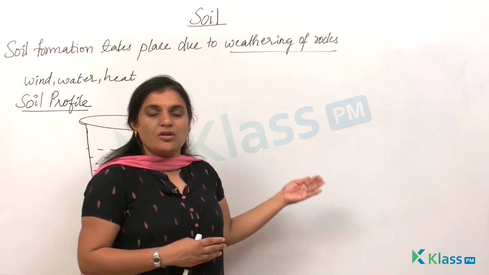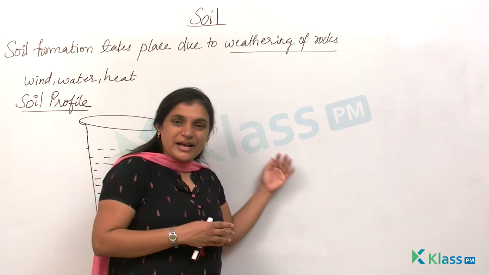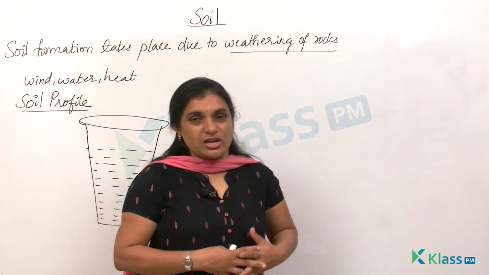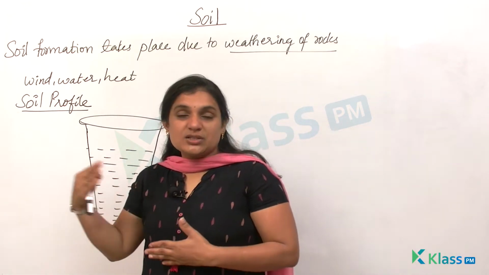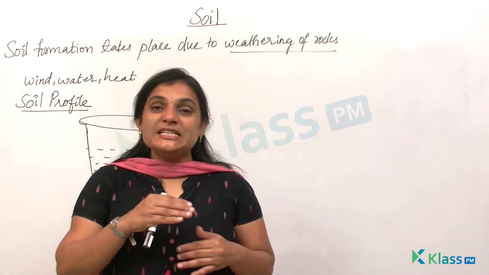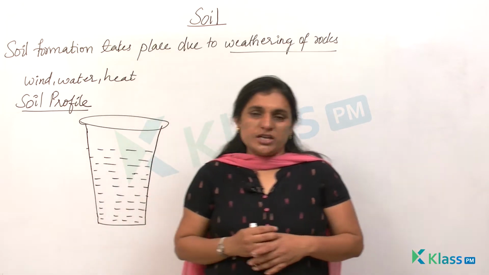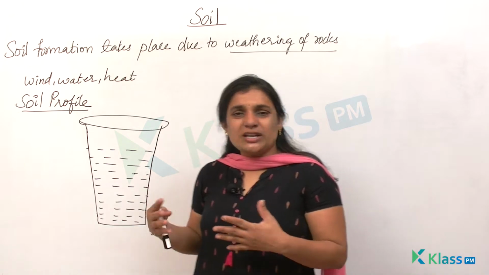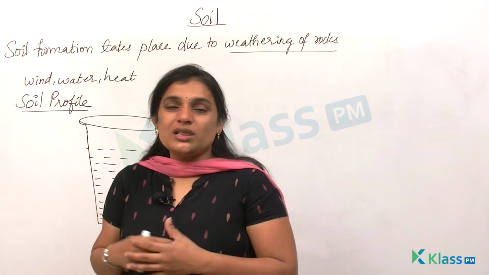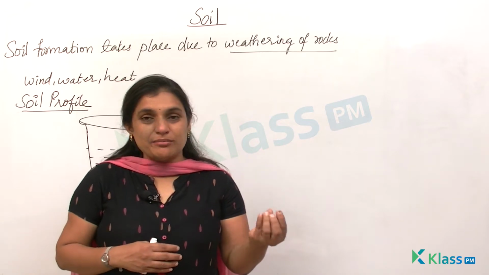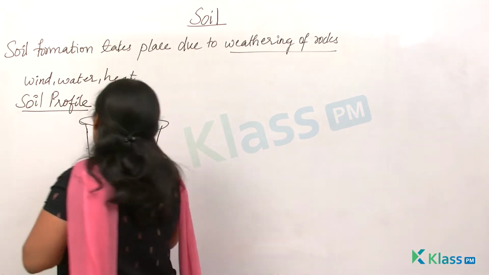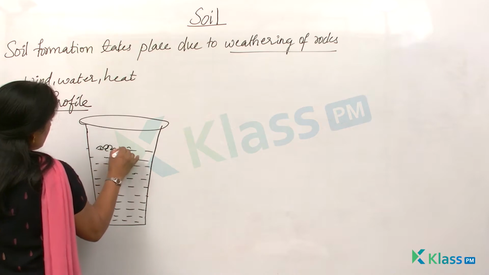After half an hour or 45 minutes, when you go back to the tumbler to see its condition, what do you observe? You observe that there are various distinct layers of soil formed. As I've told you, the soil is a dwelling for many organisms. All these organisms, like dead organisms, dead plants and rotten plants, float.